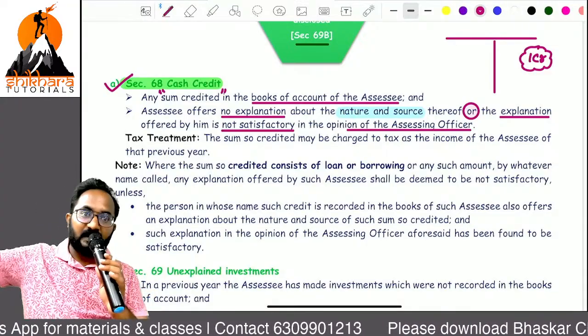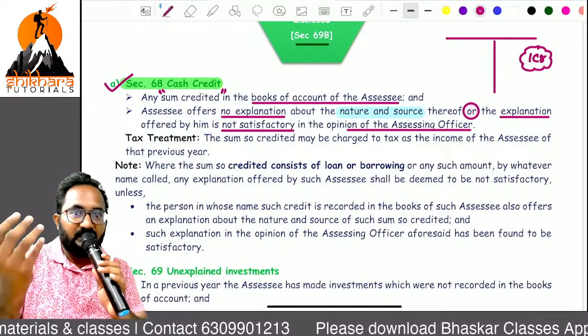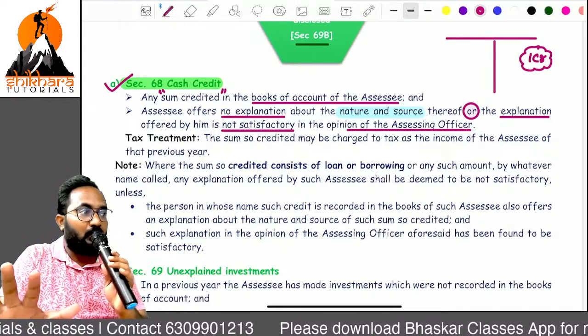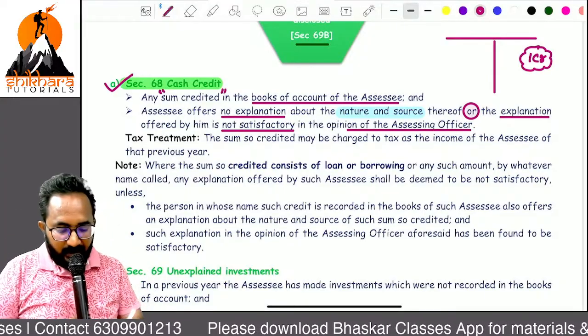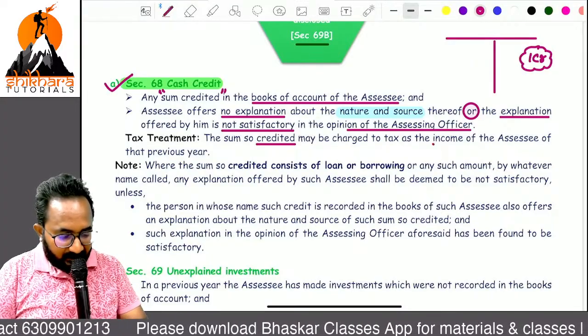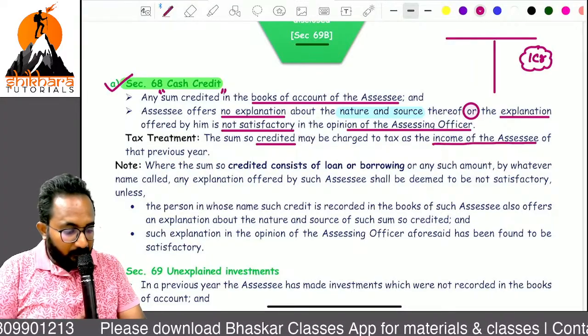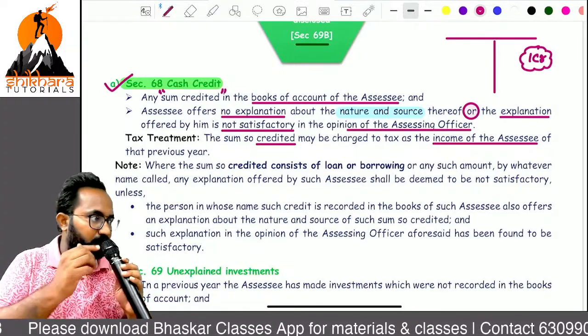Generally, you are doing sales, ma. That is your business income only. Instead of that business income, you are saying that as a loan from your friend. So now we can say whatever that amount credited will be treated as an income of the assessee, but now it is taxable at what rate, ma? 78%.